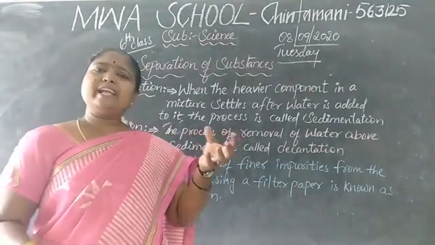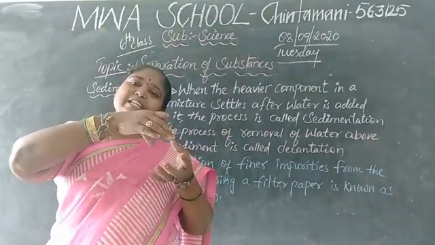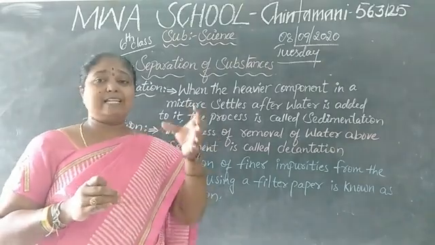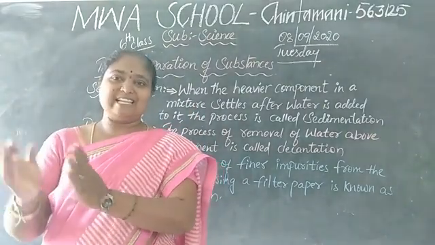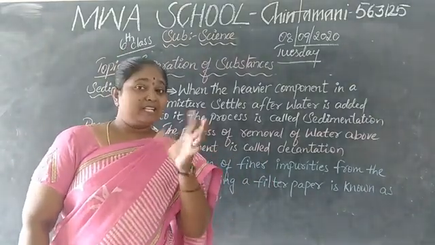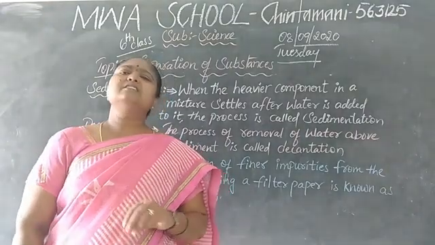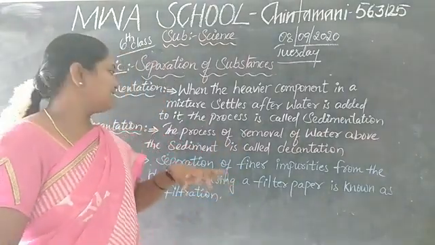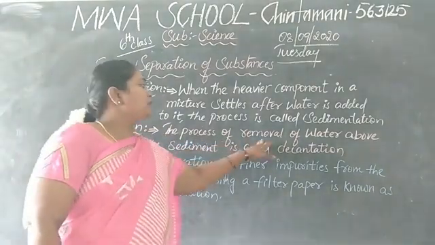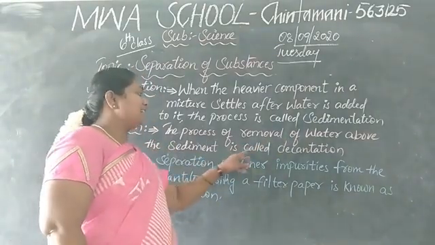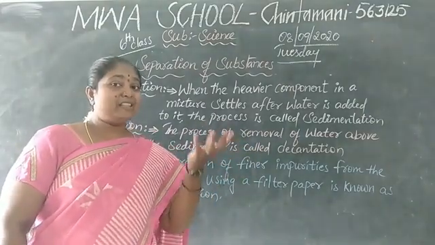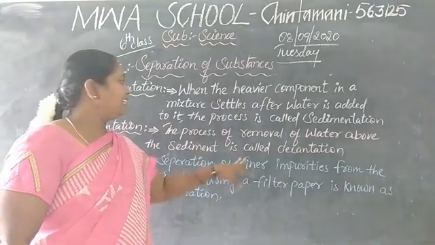Slowly take another glass and slowly pour only the water, not the mud particles. Slowly transfer this water to the other glass. Then the mud will be left aside. Throw it. That is the sedimentation process finished. Now the water which we have taken, we try to filter it. That step we call decantation. The process of removal of water above the sediment is called decantation. The water we are collecting, we call decanted water.